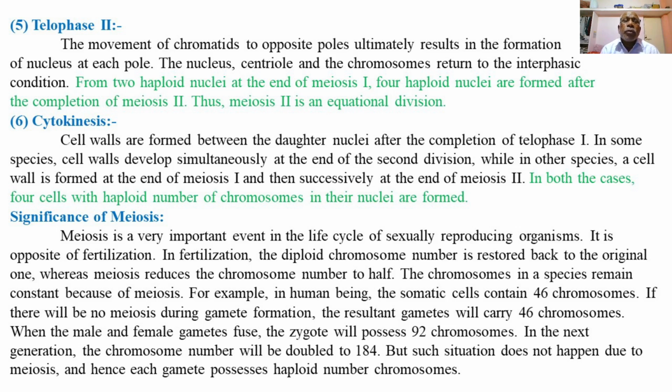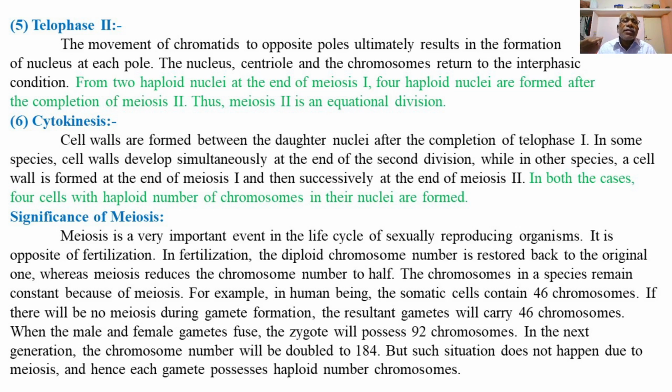So cell walls are formed between the daughter nuclei after the completion of telophase 1. In some species, the cell wall develops simultaneously at the end of the second meiotic division, while in other species, a cell wall is formed at the end of meiosis 1 and then successively at the end of meiosis second, as we have explained in the figures. In both the cases, four cells with a haploid number of chromosomes in their nuclei are formed.